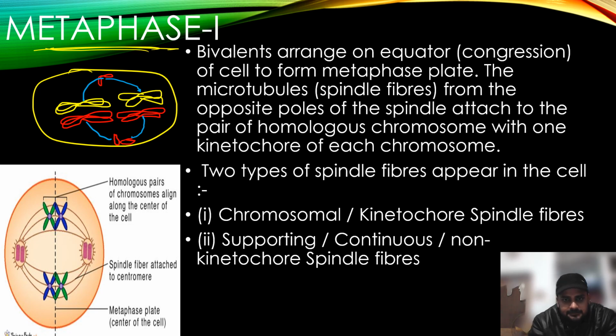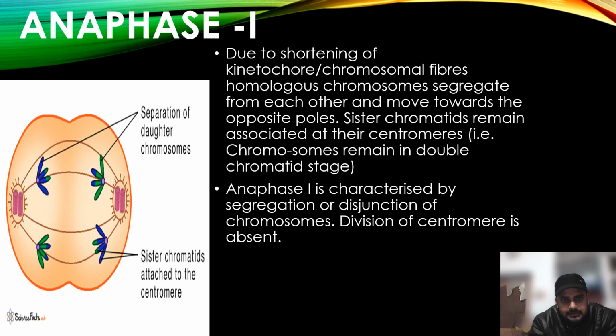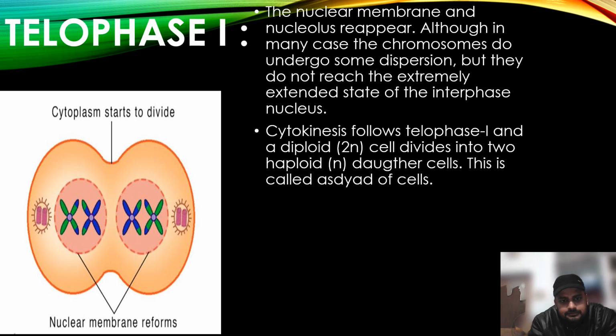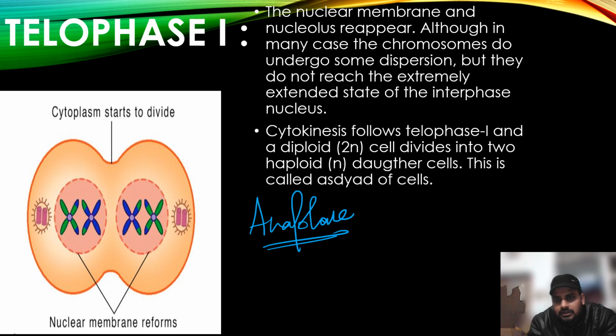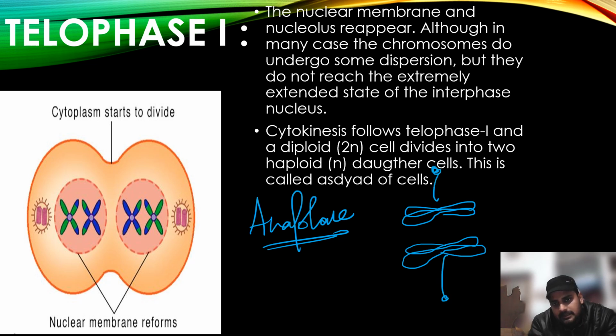And in the anaphase, what happens? Sorry, let me tell you here. In the anaphase, the chromosomes separate like this. Suppose this is a chromosome, with spindle here and spindle here.